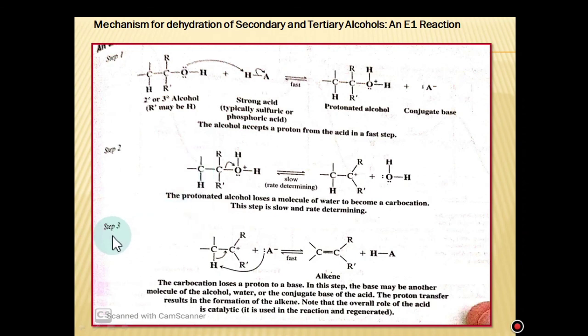And finally, in step number 3, in this carbocation, loss of a proton at the adjacent carbon takes place. This loss of proton is under the influence of a base, and the formation of alkene takes place. The carbocation loses a proton to the base. In this step, the base may be another molecule of alcohol, water, or the conjugate base of the acid. The proton transfer results in the formation of alkene. Note that the overall role of acid is catalytic, because here acid is consumed in the first step, while here acid is also formed, because it is used in the reaction as well as regenerated.